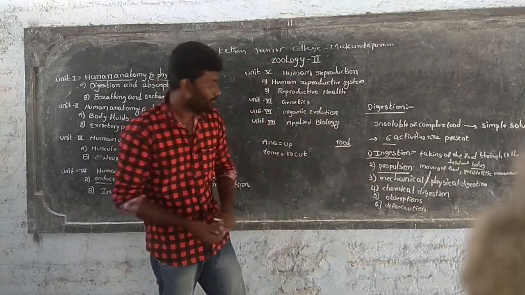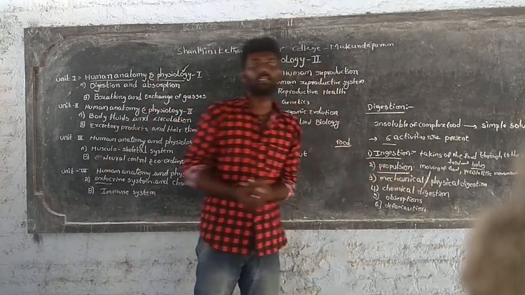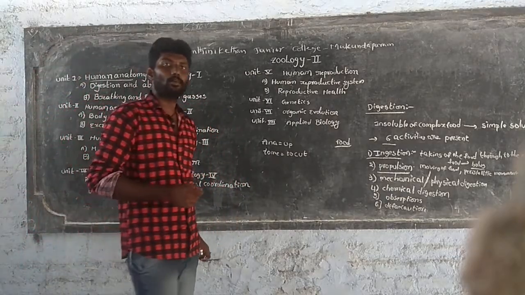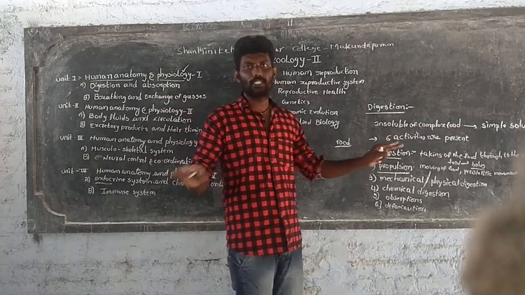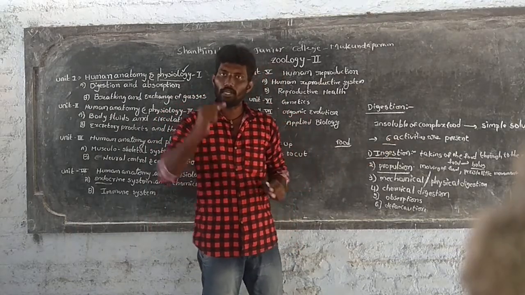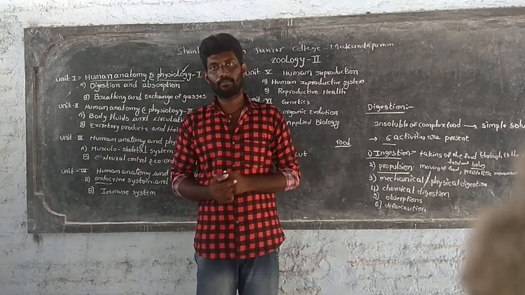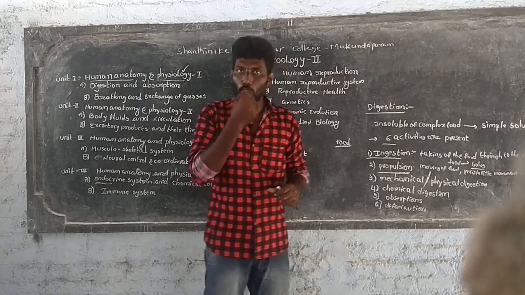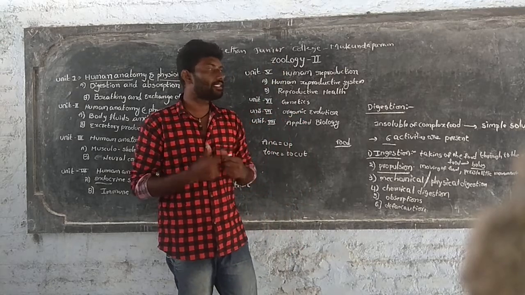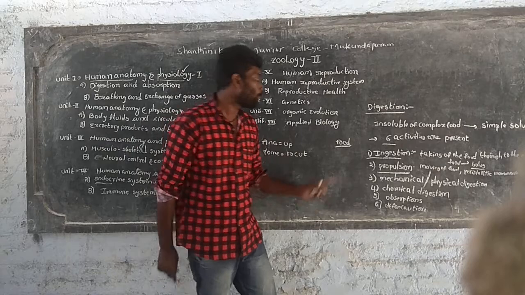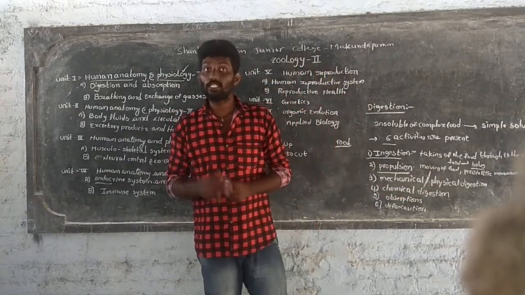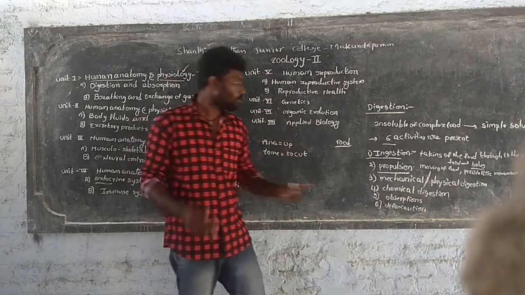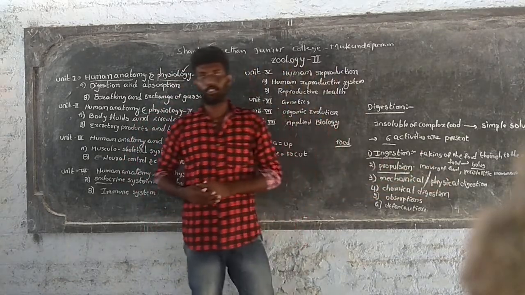And the third one is mechanical or physical digestion. In this physical digestion process, these are totally physical activities. The food does not change chemically. For example, physical digestion includes mastication or chewing, as well as tongue movements. In this process, the food does not change chemically. This process is known as mechanical or physical digestion.